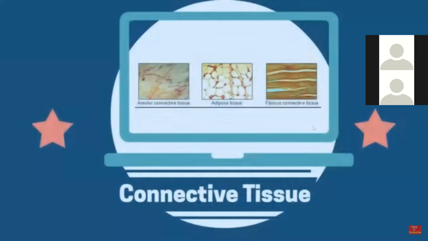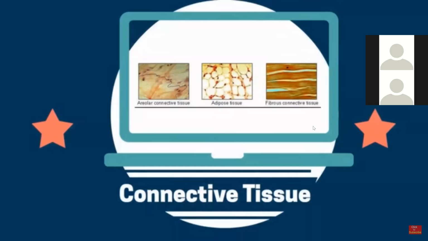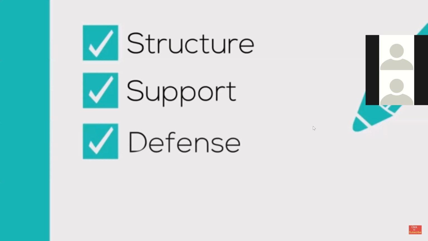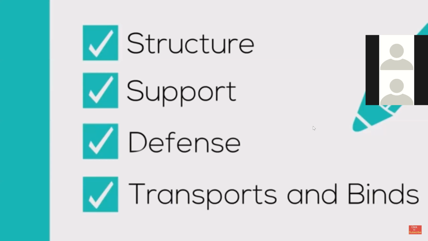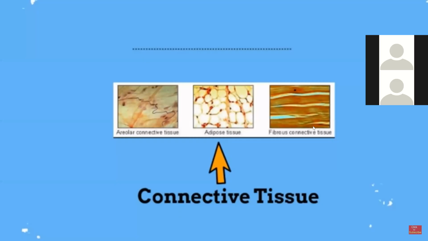Connective tissue is one of the 4 types of tissues found in our body. Connective tissue helps provide structure, support, defense, transport materials, and binds things together. Connective tissue is unique in that it consists of cells and fibers.